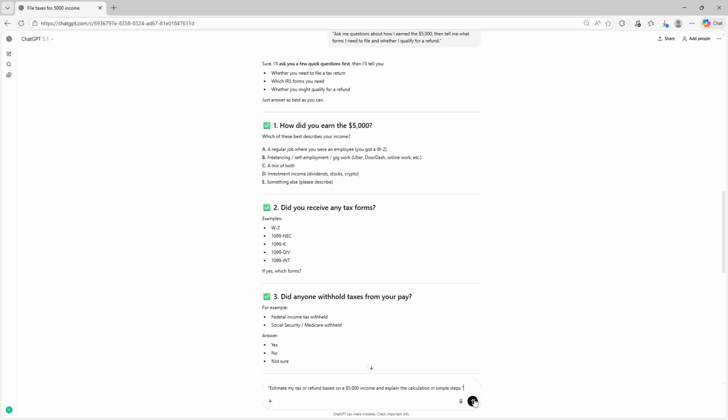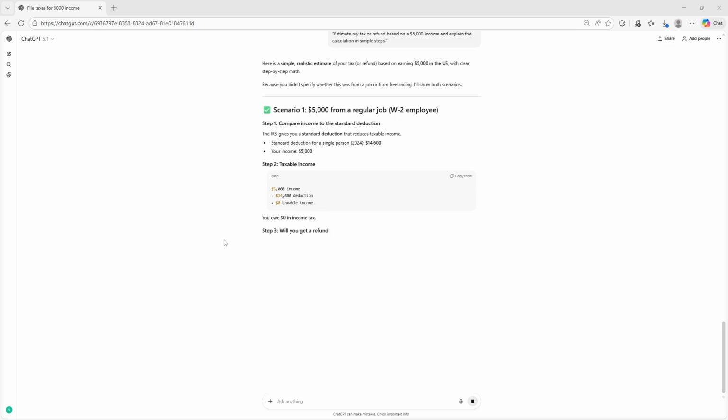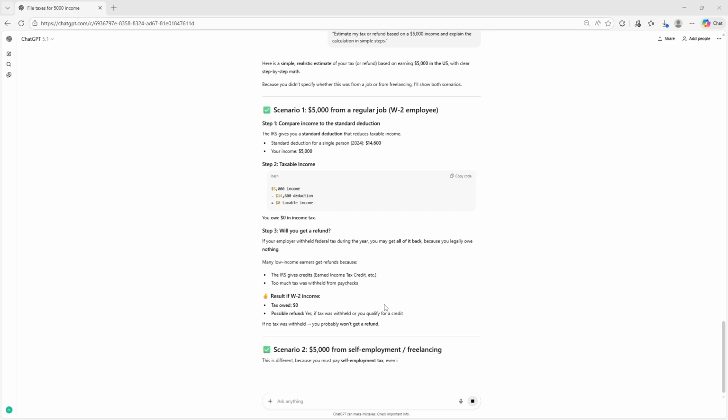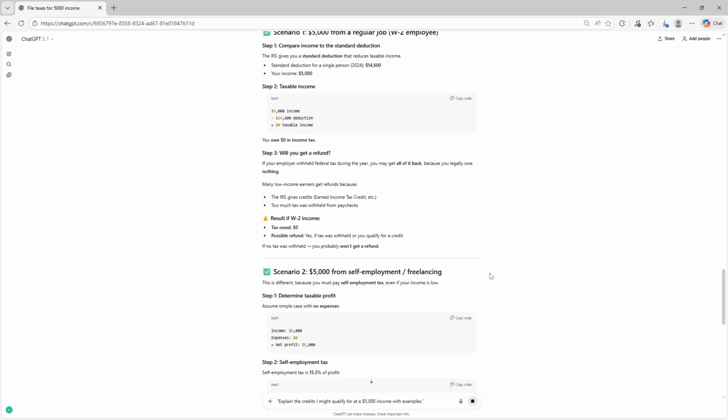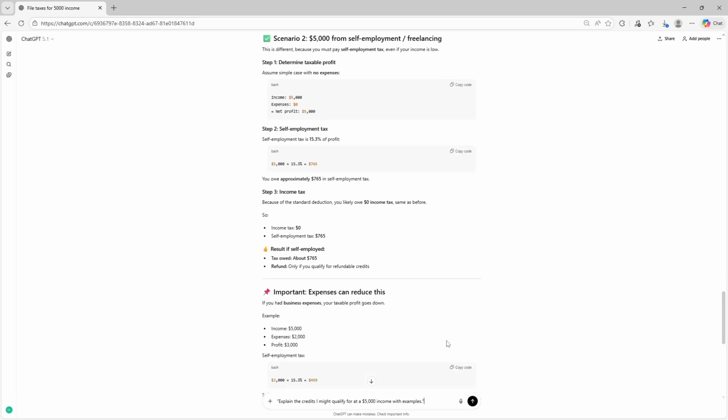If you want help calculating potential tax, use this. Estimate my tax or refund based on a $5,000 income and explain the calculation in simple steps. This helps you see whether tax was owed, withheld, or refundable. For additional clarity, use this prompt. Explain the credits I might qualify for at a $5,000 income with examples.